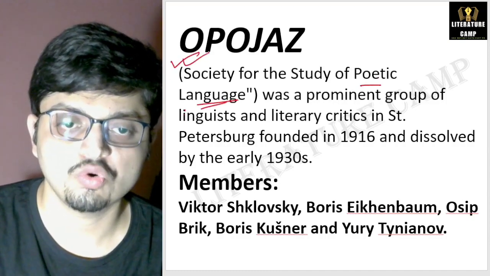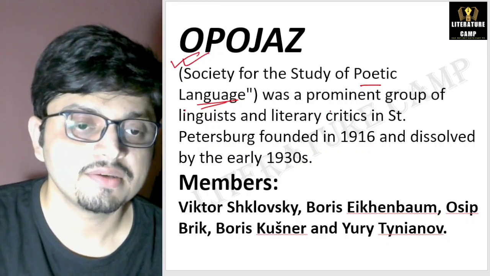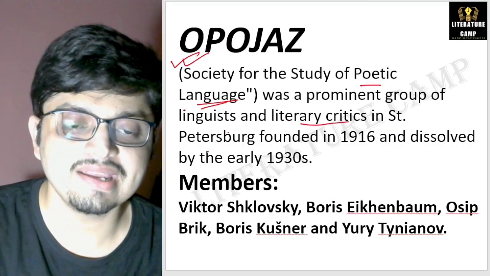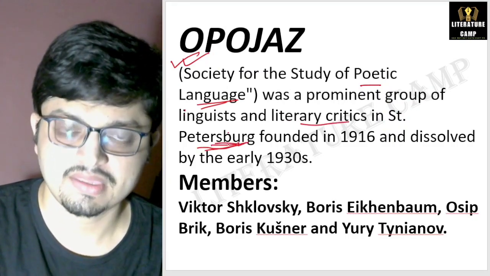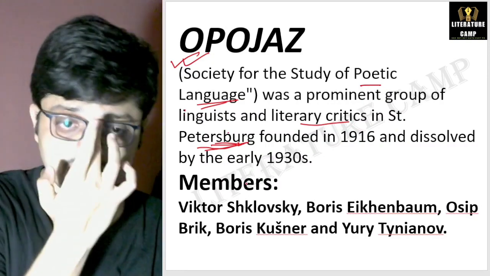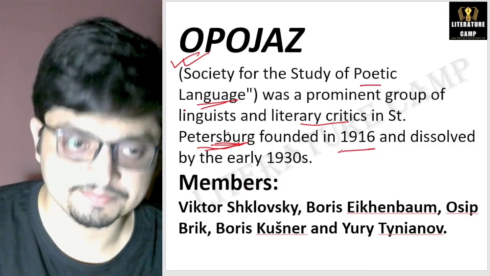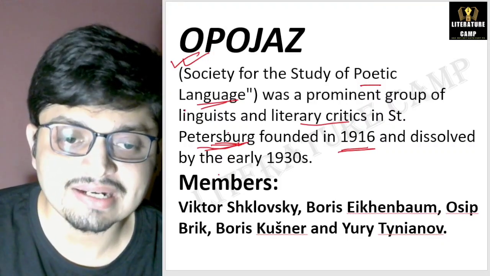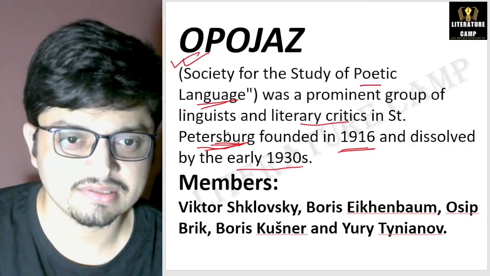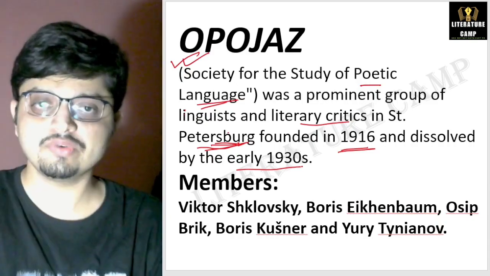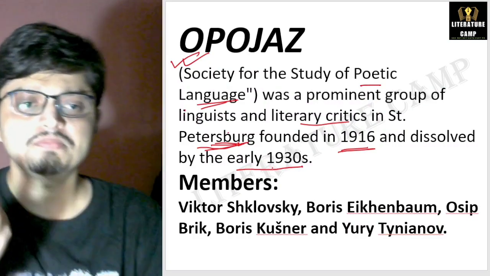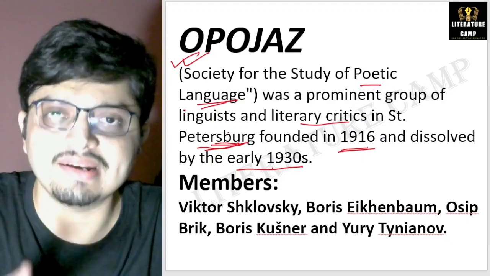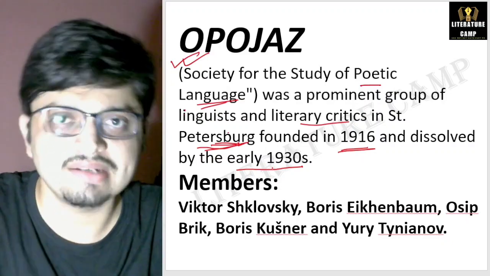Yes, the Opojaz group was a prominent group of linguists and literary critics in St. Petersburg, founded in 1916 and dissolved by the early 1930s. It was a very dominant group in St. Petersburg, began in 1916 and dissolved in the early 1930s.